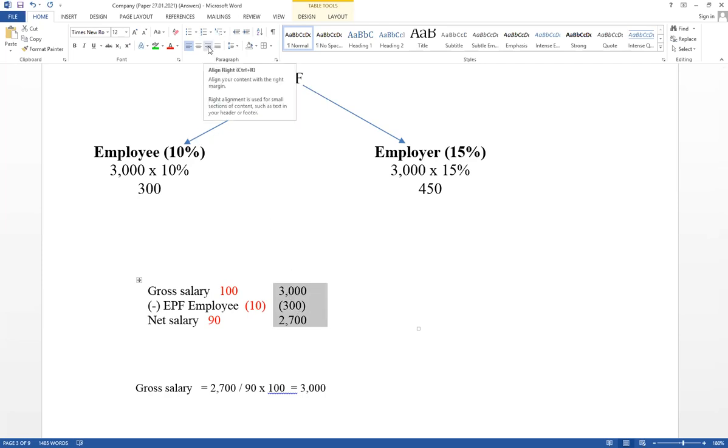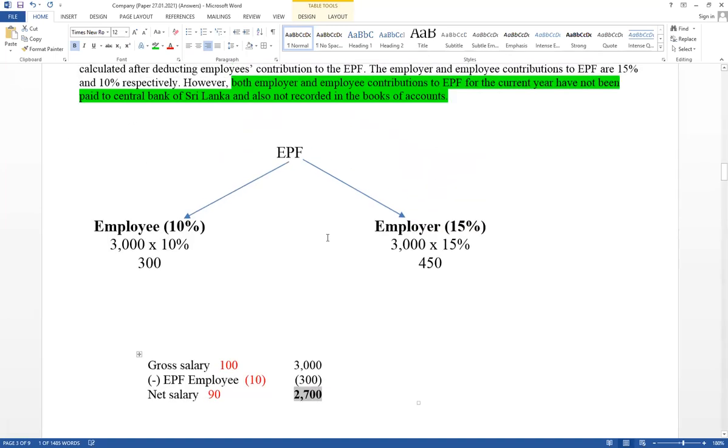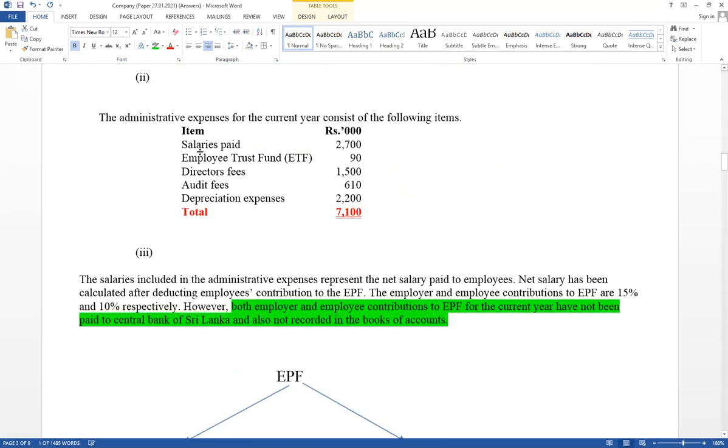Right now, think how to record in the ledger account also. This is a net salary. From gross salary, deduct EPF contribution of employee. Think how to calculate gross salary. Then, as a ledger account, salary available under administration expense paid in cash. Cash account credit, salary account debited. That value should be included as a balance brought forward now.